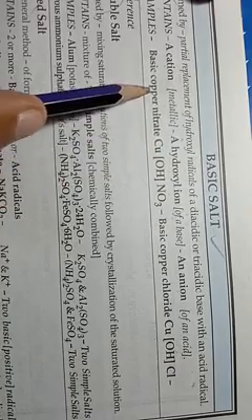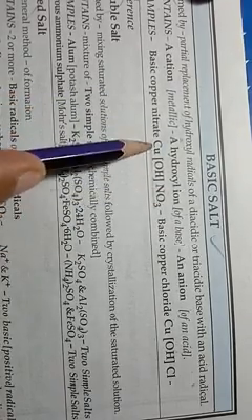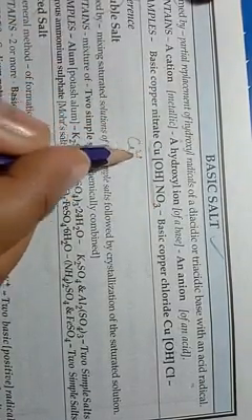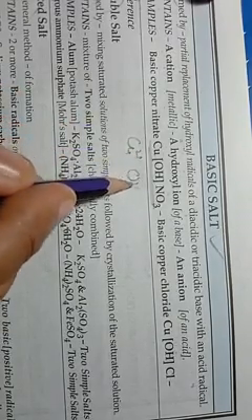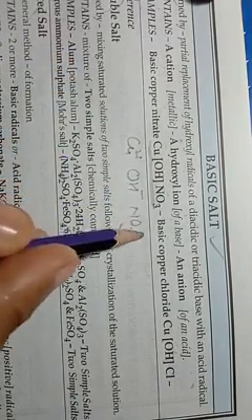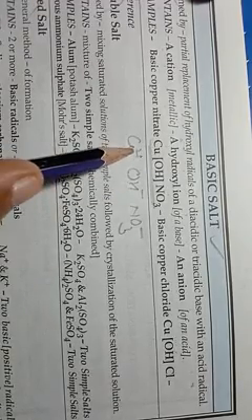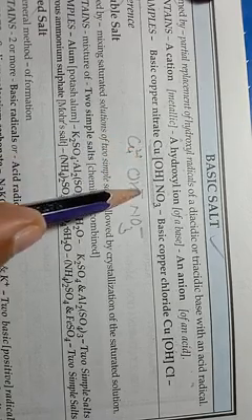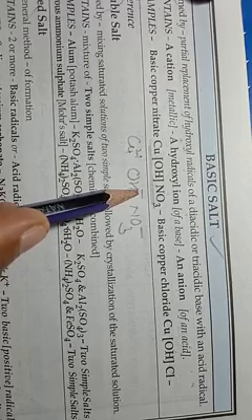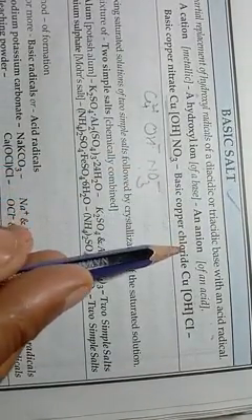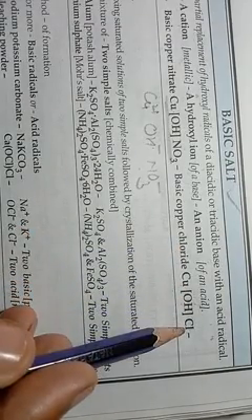Example: basic copper nitrate. The valency of copper here is 2 plus, and 1 plus charge is counterbalanced by OH minus, and the other one is counterbalanced by the nitrate ion. So Cu2 plus has 2 positive charges, 1 positive charge is counterbalanced by the OH minus ion, and the next one by the nitrate ion. The next example is basic copper chloride, CuOHCl.